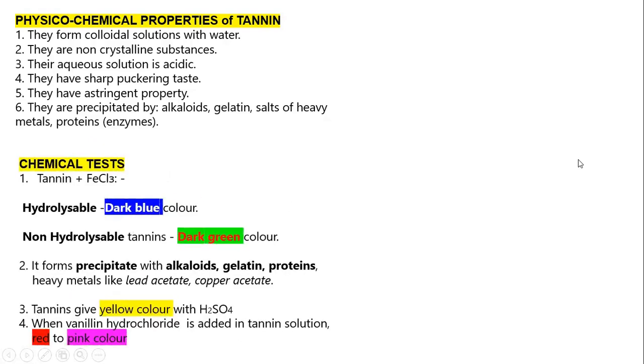Now what are the chemical tests? Tannins with ferric chloride: if hydrolyzable tannin, they give blue color. If non-hydrolyzable or condensed tannin, they give dark green color. Okay, they form precipitate with alkaloid, gelatin, proteins, and they themselves get precipitated by metals. With sulfuric acid, if you treat tannin with sulfuric acid, you get yellow color. Okay, and when vanillin hydrochloric acid is added into that solution, you get a red or pink color. Okay, so tannins are there.